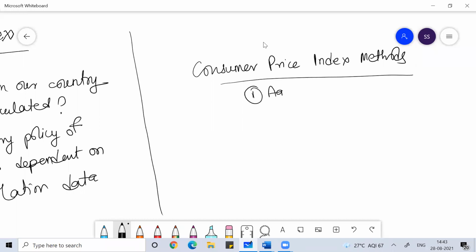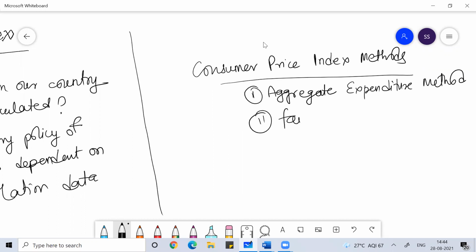One is the aggregate expenditure method. And the other method we study for our exam purpose is the family budget method. So one method is aggregate expenditure method, another method is family budget method.